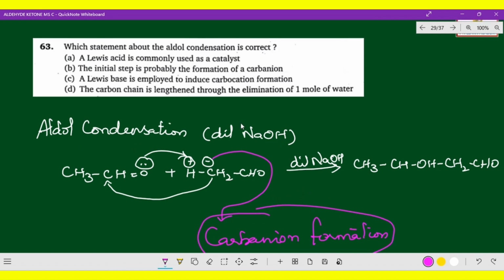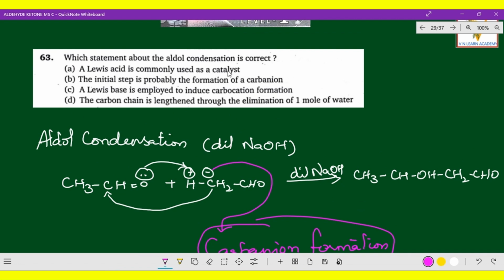Right, now which is the correct option? Lewis acid is commonly used as a catalyst. Here we are not bringing Lewis acid. Where can we use Lewis acid? That is for the Friedel-Crafts reaction. Lewis acid is electron accepting. So this first option is wrong. And the third option, Lewis base is employed to induce carbocation formation, also will not be correct, because it is an electron donor. Here we are not bringing Lewis base.